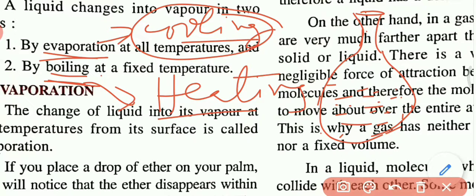Why? Because there are small pores in the earthen pot. Through those small pores the water evaporates. Is it clear? So that evaporation makes the water cool.